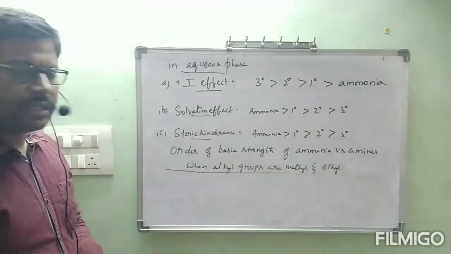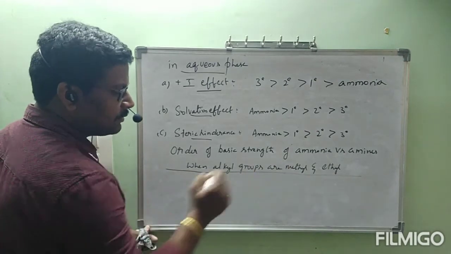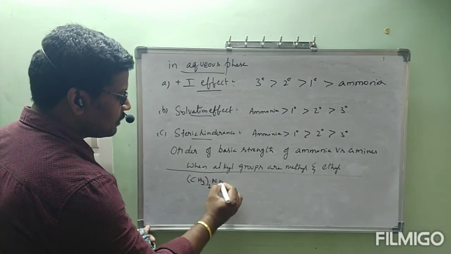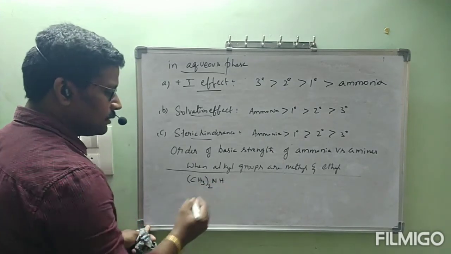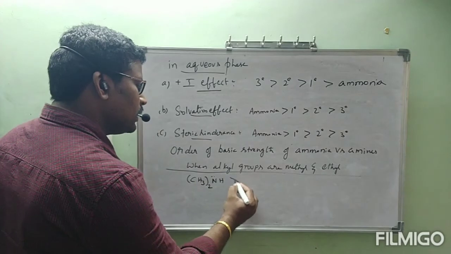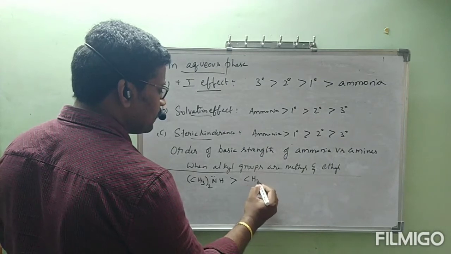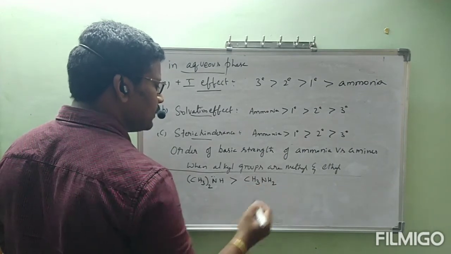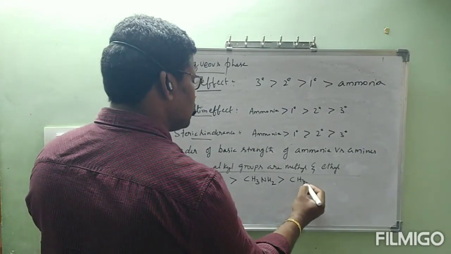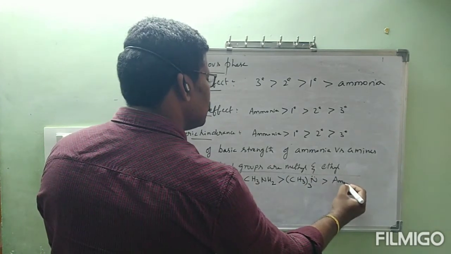Now I am going to write the order. According to the first one, that is methyl group, (CH3)2NH, secondary, is greater than primary, greater than tertiary, is greater than ammonia.